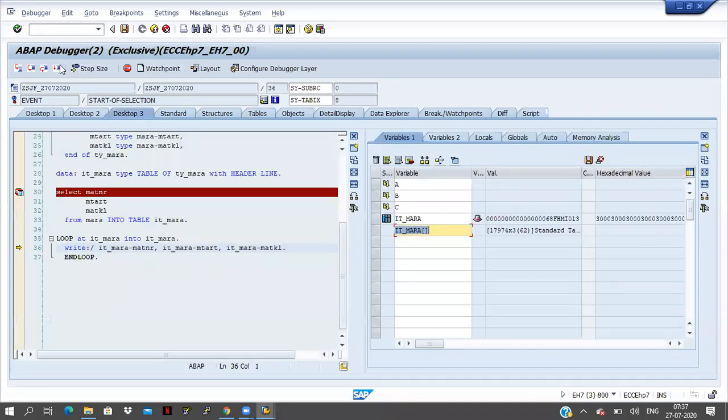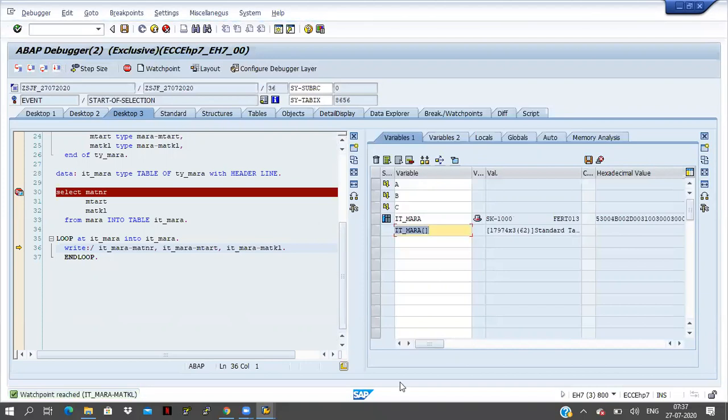And execute it. One more time, watch point reached. We are at line 3217. At that place also MATKL equal to 013 was there. One more time, watch point reached here, and the line number is 3223. Like that, it may contain a lot of 013 MATKL.